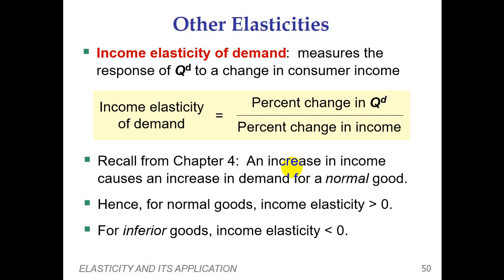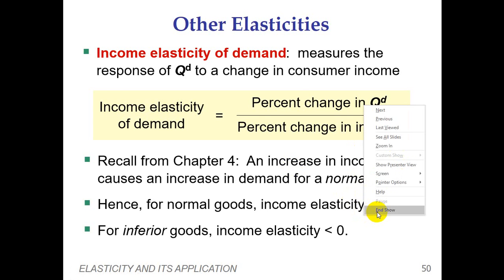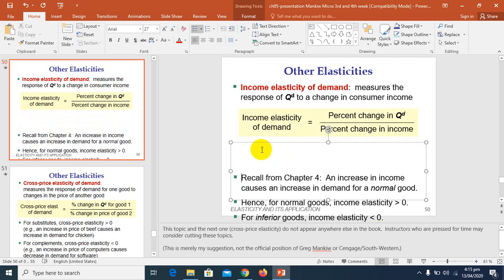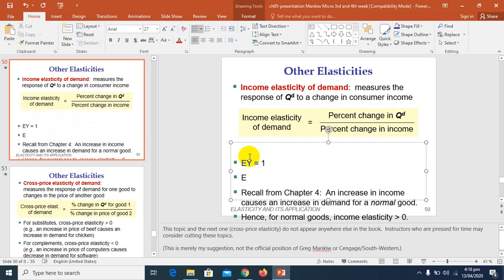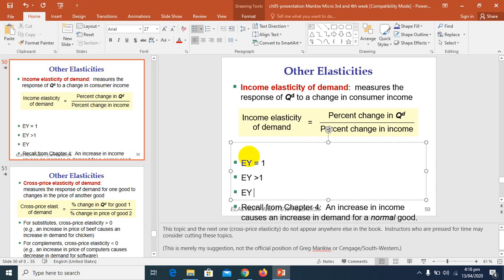So for example, if I say income elasticity E_Y is equal to 1, then what is going to happen? And if income elasticity is greater than 1, and if income elasticity is less than 1. I am going to take these 3 scenarios, which you can see over here.